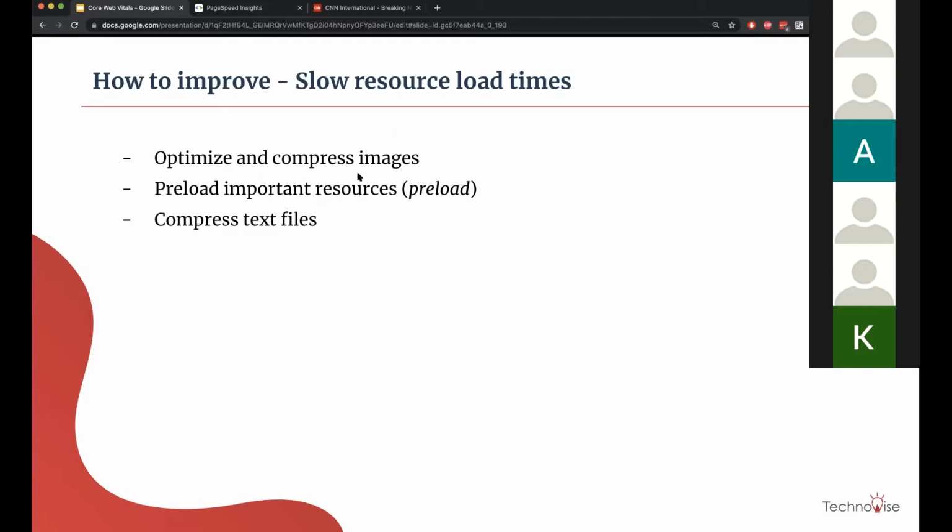Most of our pages use images no matter how much we control, but they use images. That is why we have to always use optimized images, optimized formats. There are some newer formats which can be used, which is WebP, which is for images. WebM is for videos.